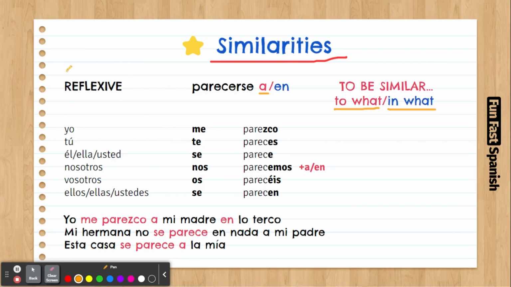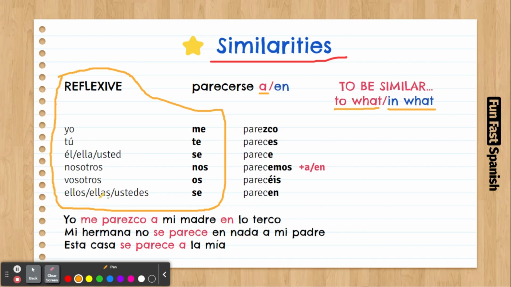First of all, remember this is a reflexive structure, right? So we have yo, me, tú, te, él, se, nosotros, nos, vosotros, os, ellos, se. We have already talked about this reflexive structure. This verb is reflexive, and that's the way it's conjugated. Yo me parezco. Yo me parezco is I am similar. Tú te pareces is you are similar. Él se parece is he's similar, and so on. And then we're going to decide whether to put one of these or maybe both.